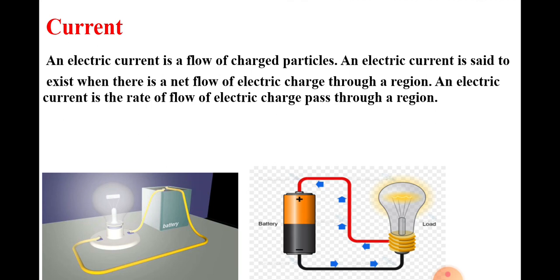Current. What is meant by current? A flow of electricity through a wire. An electric current is a flow of charged particles. An electric current is said to exist when there is a net flow of electric charge through a region. An electric current is the rate of flow of electric charge passed through a region.